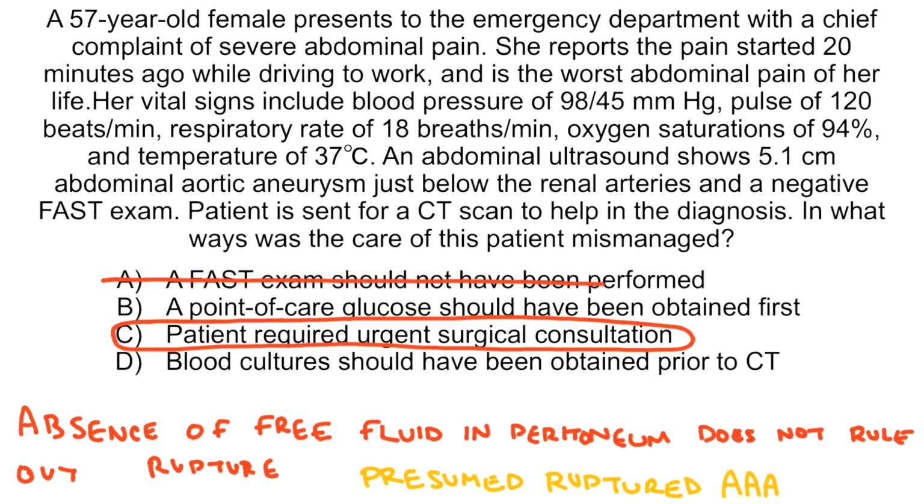A is wrong because in a hypotensive patient with abdominal pain, a FAST exam is clinically indicated. While a point-of-care glucose is useful in resuscitations, this patient presentation is not consistent with a hypoglycemic or hyperglycemic state, which is why B is wrong. Blood cultures are not required prior to CT scans, but are indicated prior to antibiotics in critically ill patients. So D is wrong, and that concludes the section.